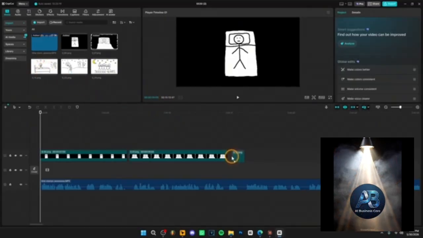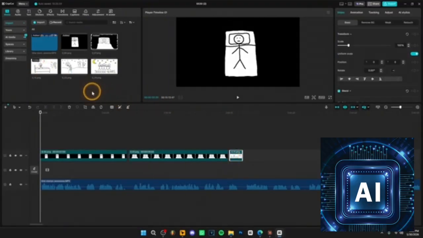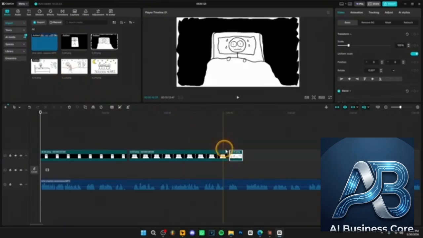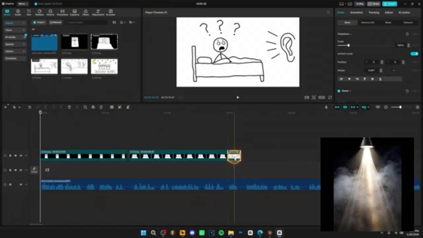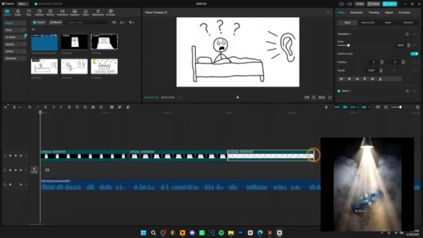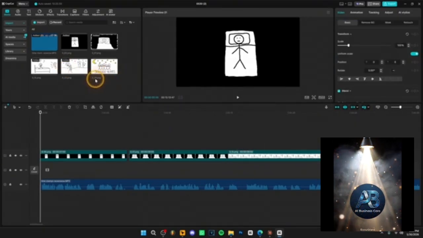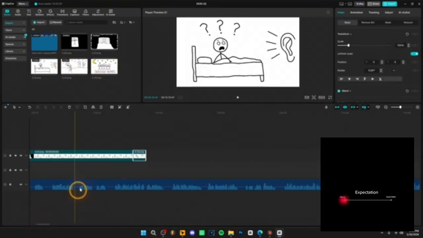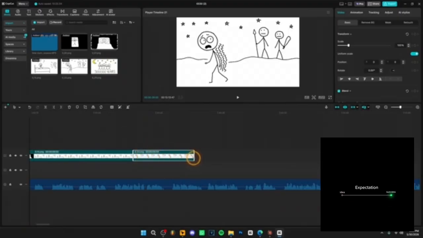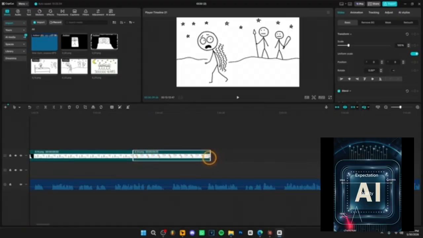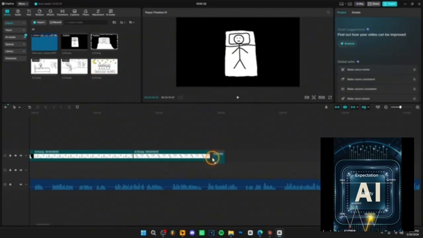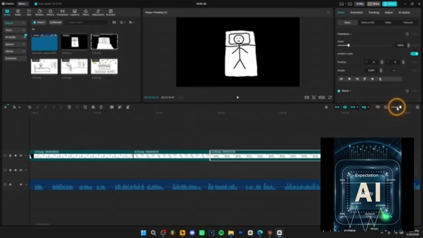Then we're gonna drag the third image. And when is the fourth image going to appear? It's going to appear at 23 seconds. So we're gonna drag this image until 23 seconds, just like that. Then we add the next image and we're going to drag it until 29 seconds because the next image is going to appear at 29 seconds. And basically editing the video like this is going to literally take you 10 minutes. Like it's super easy. AI is doing most of the work.